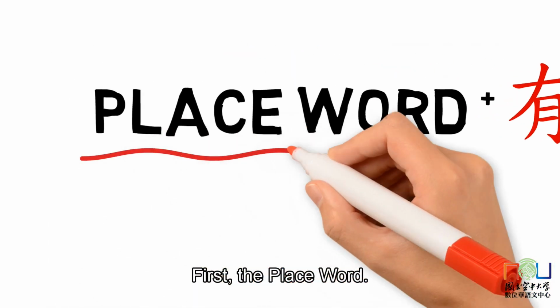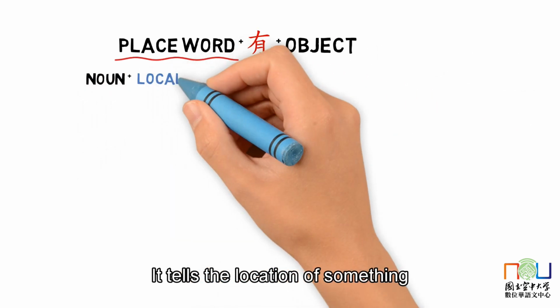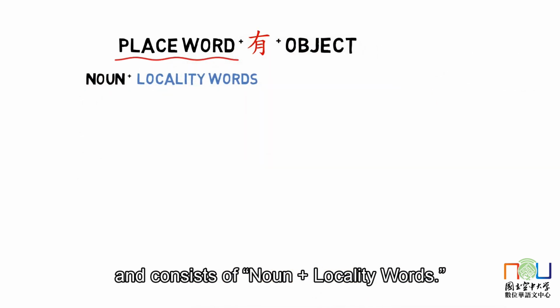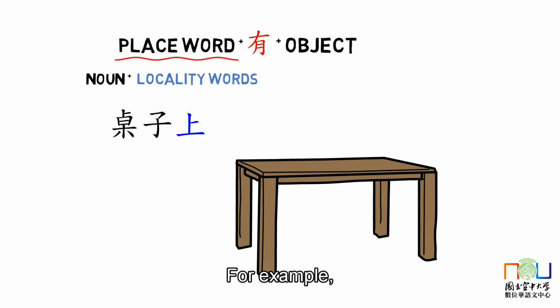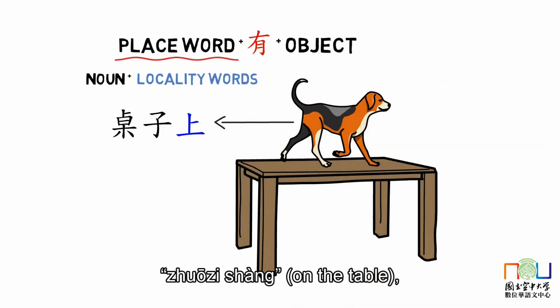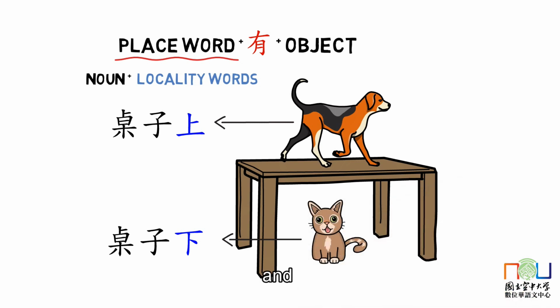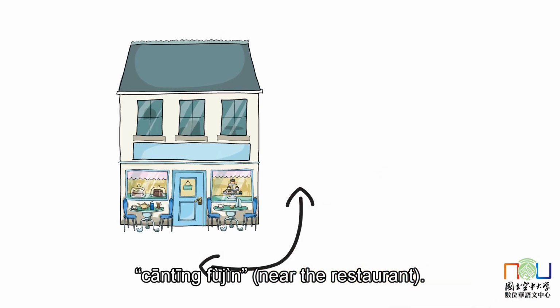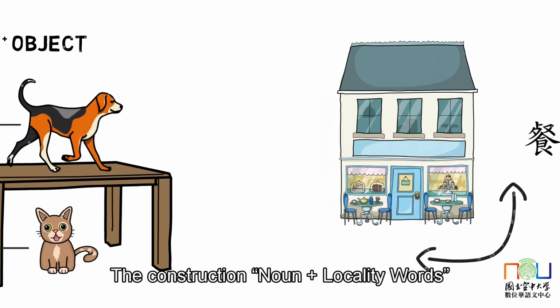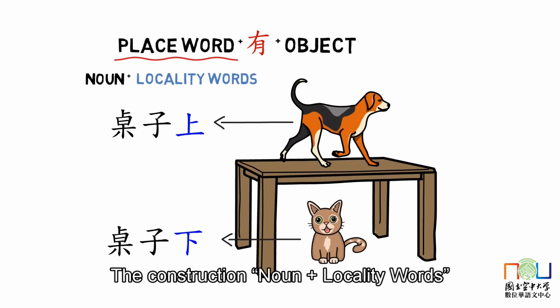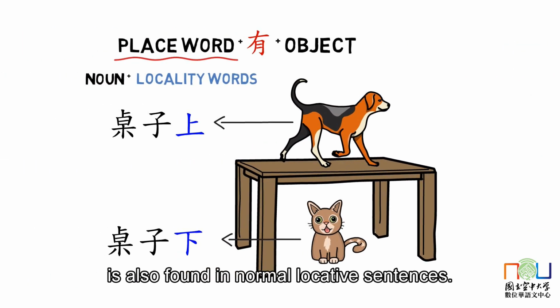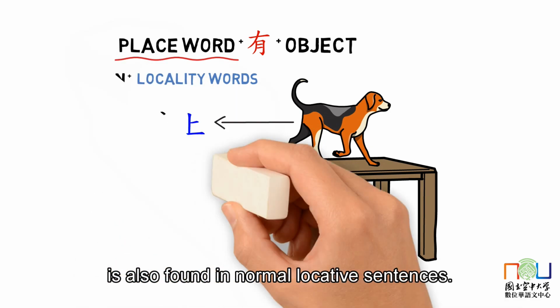First, the place word. It tells the location of something and consists of noun and locality words. For example, 桌子上, on the table, 桌子下, under the table, and 餐厅附近, near the restaurant. The construction noun plus locality words is also found in normal locative sentences.